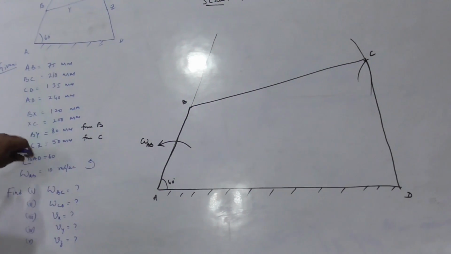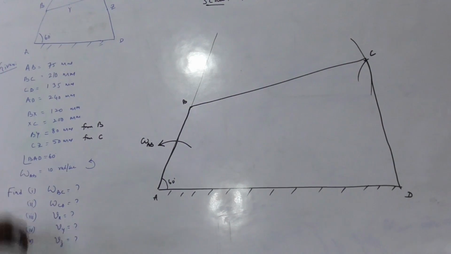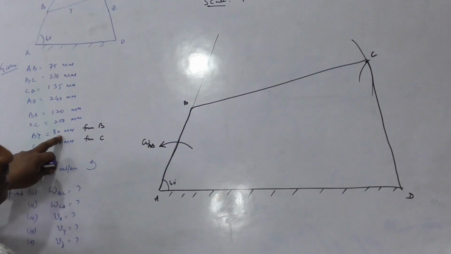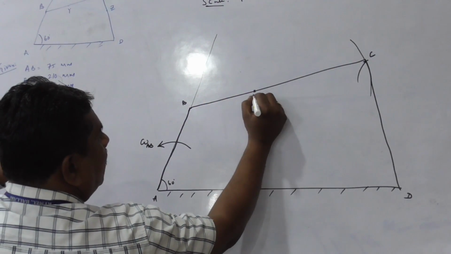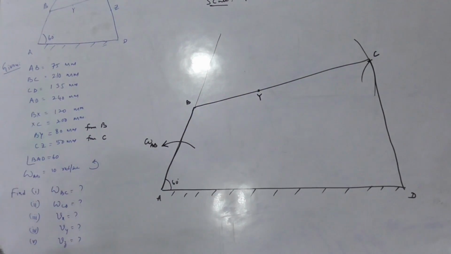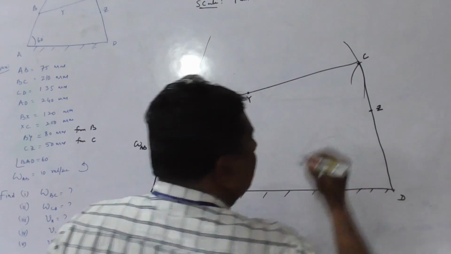Then fix the points X, Y, Z as per the configuration given in the problem. Y is at a distance of 80 mm from B. As per that scale, I need to measure 4 cm and fix up the point Y on link BC. Similarly, Z on link CD.